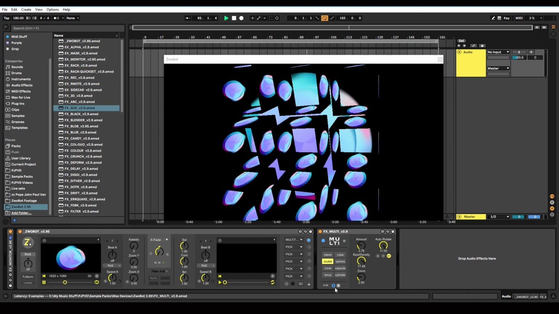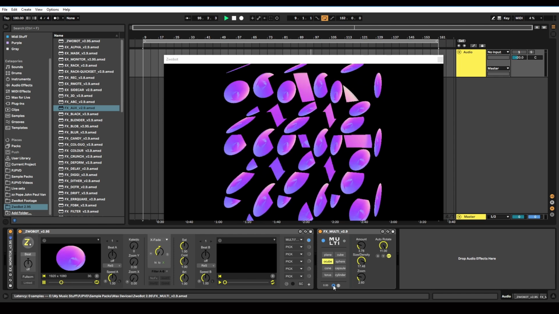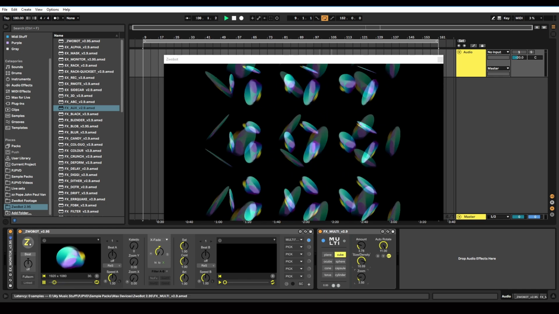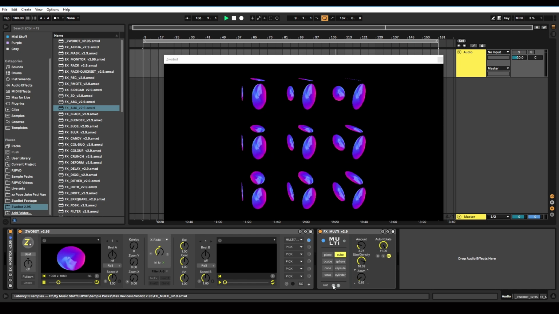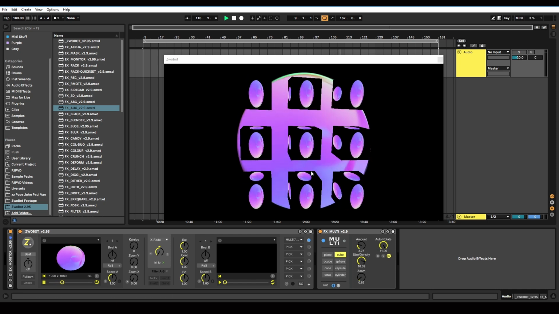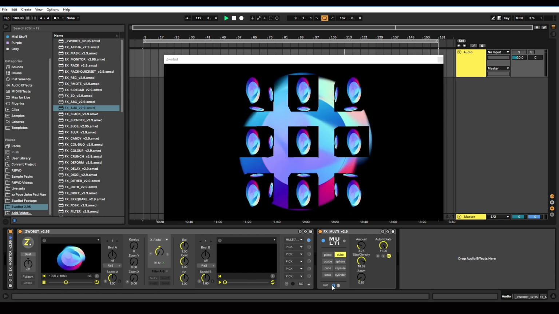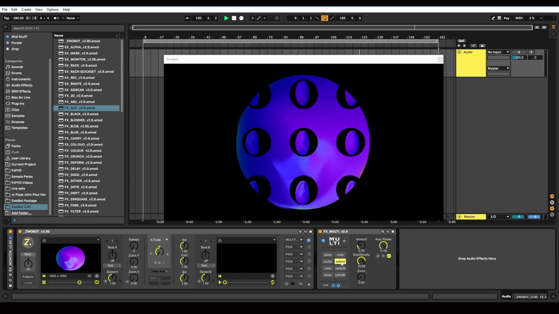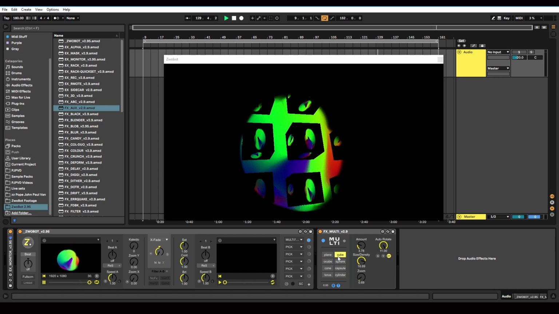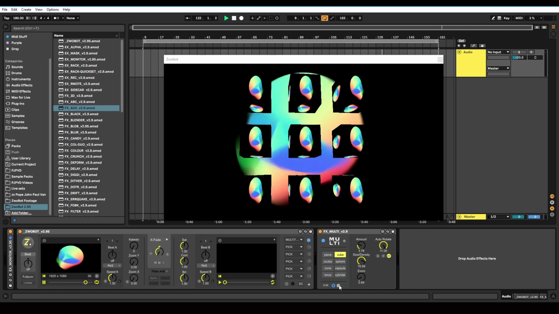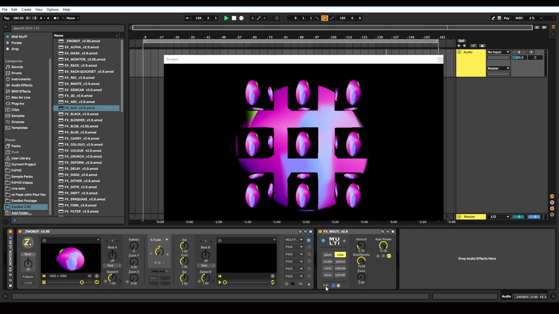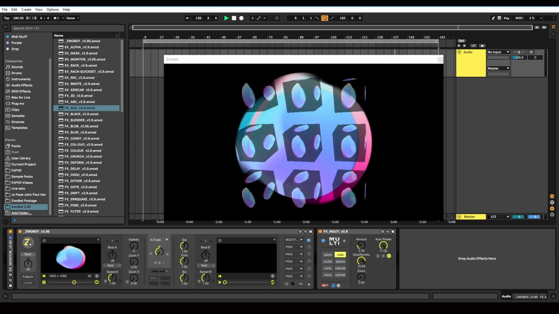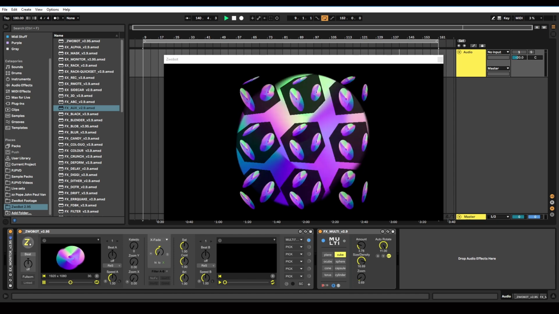And down here, we've got these B and T controls. So B controls whether the background is showing or not. So if I turn that off, we're only going to see the shapes. And if you turn B on, then we see the background. So you can choose whether you want the background on or off. And then this T button applies it as a texture map. It's almost like using the blend mode. And speaking of blend modes, we don't have blend modes on this, but we do have our normal transparency control. So this setting here controls the overall transparency of the effect.